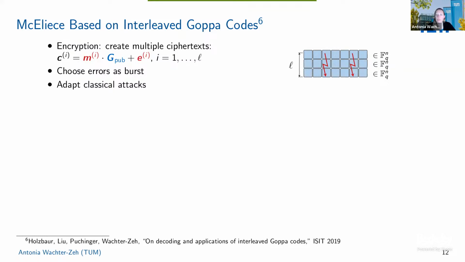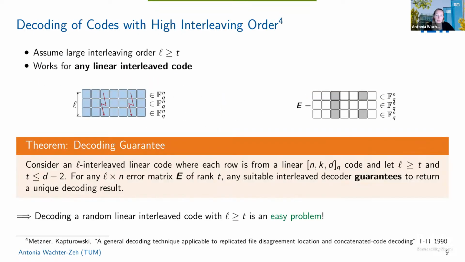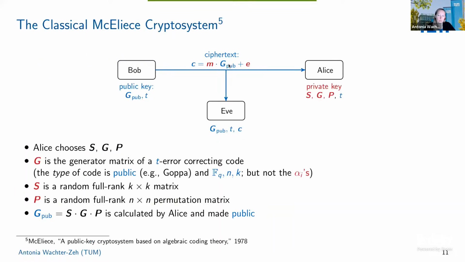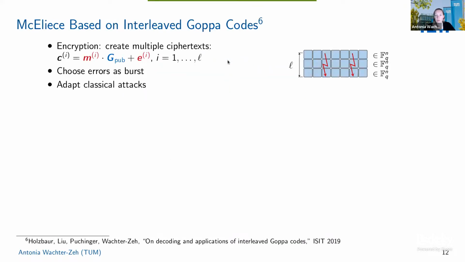Now of course we can also just modify it to use interleaved codes. Basically, we split our message into L parts and then create L ciphertexts and choose the errors in a suitable way, basically as bursts, and such that they are linearly independent, and do the whole thing as in classic McEliece. Now we see already if we do this, and we have these interleaved, let's say, Goppa codes, if the interleaving order is very large, as said here, larger than t, then also Eve can just do decoding, because Eve can then also decode in this G_pub if the interleaving order is large. So that's of course what has to be taken care of, that the interleaving order is not too large.